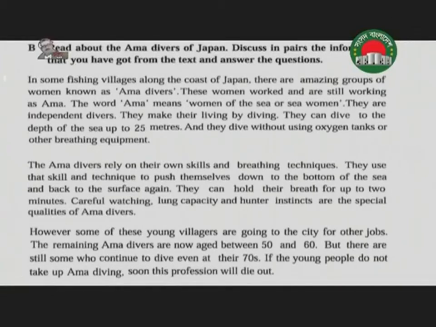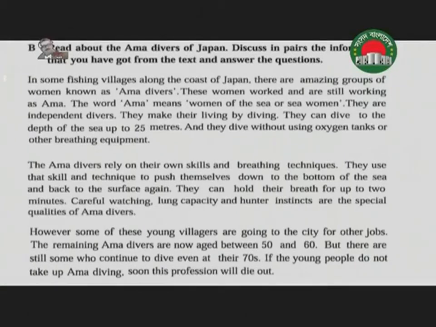These women worked and are still working as Ama. The word Ama means women of the sea or sea women. They are independent divers, স্বাধীন. None can force them to do.